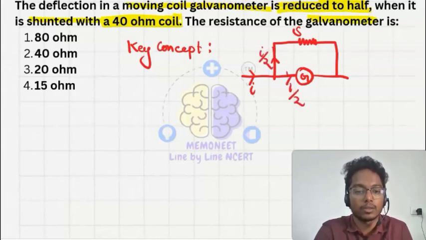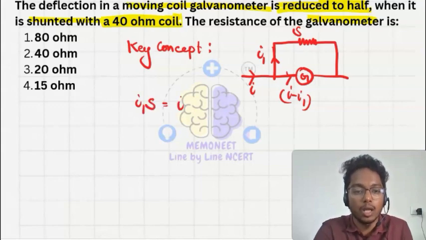Let's take a normal case: this is I1 and this is I minus I1. In parallel the potential is equal, so we can write I1 into S equals I minus I1 into Rg, where Rg is the resistance of the galvanometer.